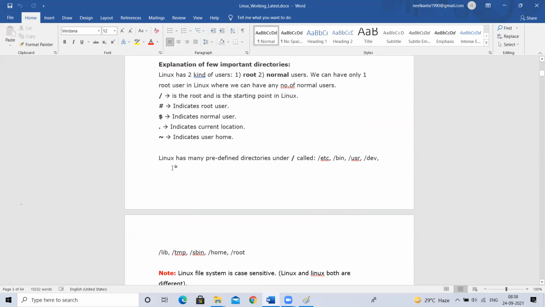Now, let's think about this scenario. We are all working for one company. I know the root user's username and password. All of you have your own username and password in one operating system. Everyone has a username and password with their name. Now I went on vacation. I will not come for 1 month. Now a new person joined our team. For him, we have to create a username and password.